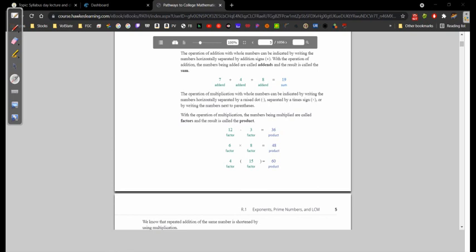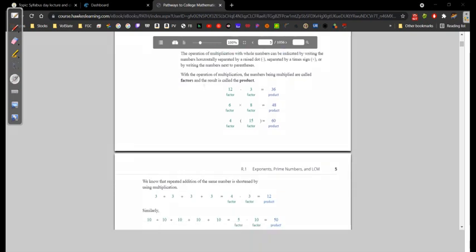The operation of multiplication is a little different because if you read here, it reads: the operation of multiplication with whole numbers can be indicated by writing the numbers horizontally separated by a raised dot, separated by an X, or putting in parentheses. So there are 3 different ways to denote multiplication, right? Here's the dot. You should be familiar with that. Here's the times symbol, 6 times 8. And then, of course, if you just have something in parentheses, that also denotes multiplication.